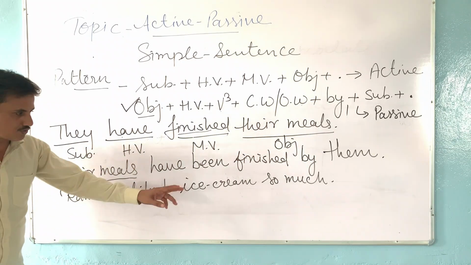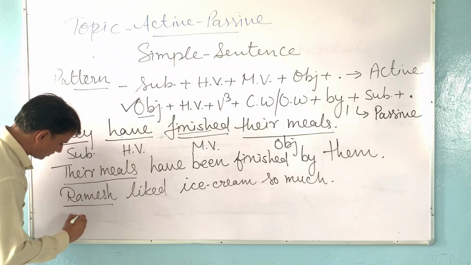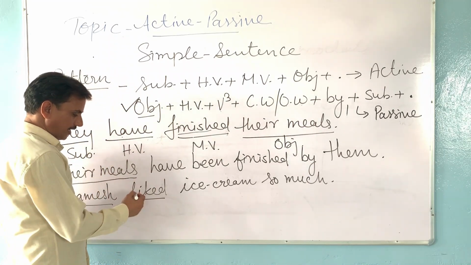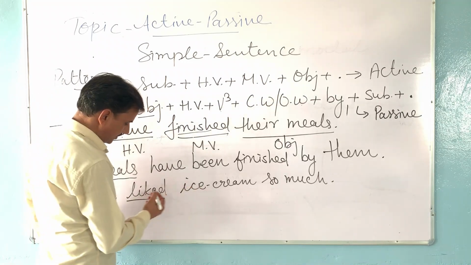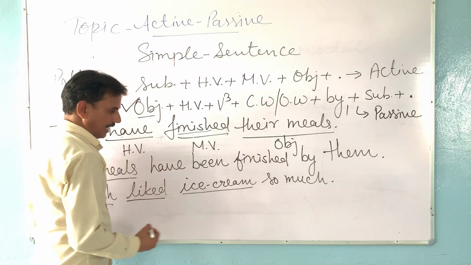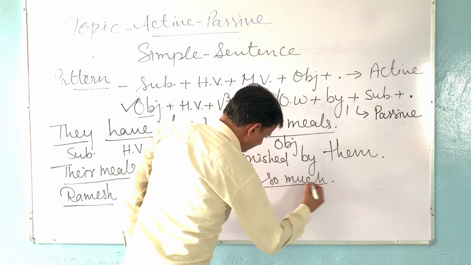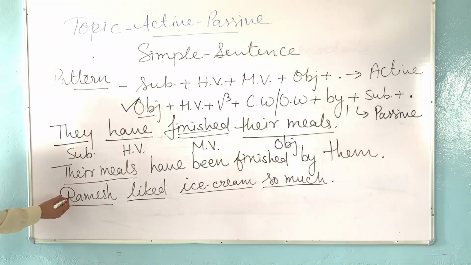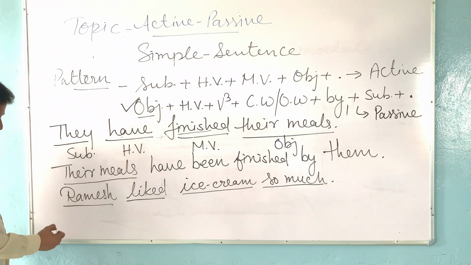Ramesh liked ice cream so much. Ramesh is the subject. Liked is the main verb. What did we like? Ice cream. So ice cream is the object. And "so much" is the complementary words. Now we will change this sentence into passive form.